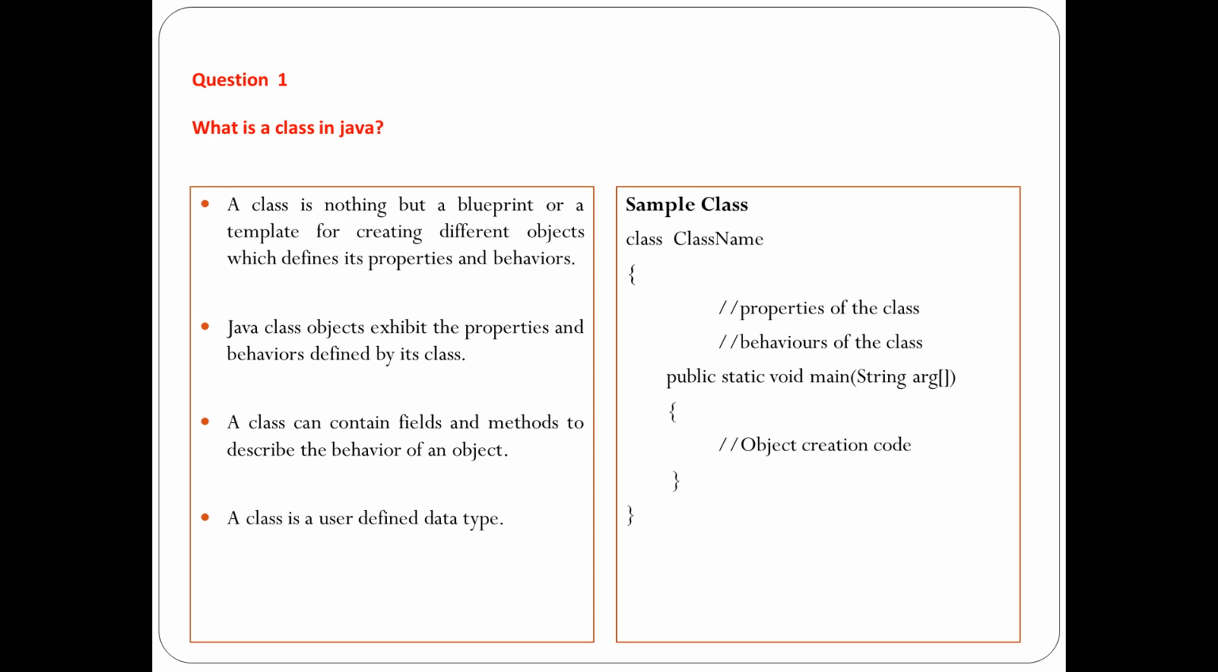To write a sample class, this is the way you could write it: class name, and the class name should be in title case, and you can define the properties of the class as variables, that is called the properties of the class, and the behavior of the class can be defined after that, which is called your methods. And then you can write the main method. The main method is where the program execution will start, and the object creation code and calling that particular method will be done from the main method also. So this is nothing but the class in Java. We can explain it this way.